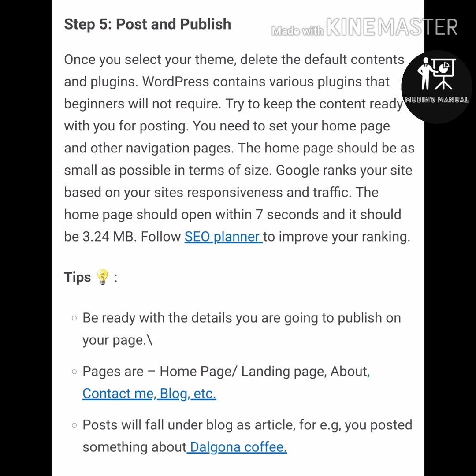Let's move to the next step, post and publish. Once you select your theme, you should delete the default contents and plugins of WordPress which is not required by you because it slows down your website speed. By default, the website speed should be 7 seconds and the web home page should be 3.24 MB, not more than that. You can follow SEO Planner for improving your site ranking. You can check my blog. And apart from this, you should be ready with your contents so that you can post it regularly.